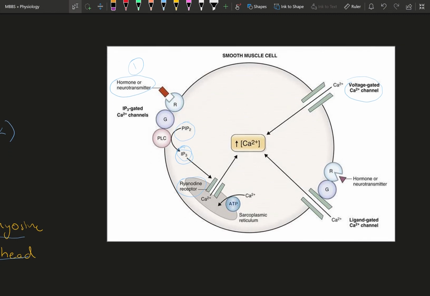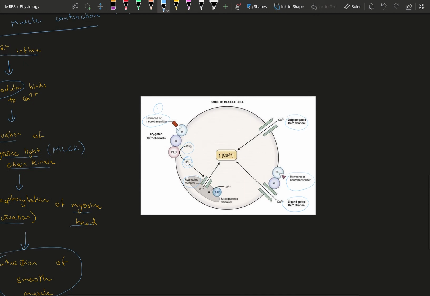Another way is ligand gated. A hormone or neurotransmitter directly opens a calcium channel into the muscle cell, causing calcium to come from the interstitium into the cell, causing the smooth muscle to contract. So, as you can see, there are three ways for a smooth muscle to contract.